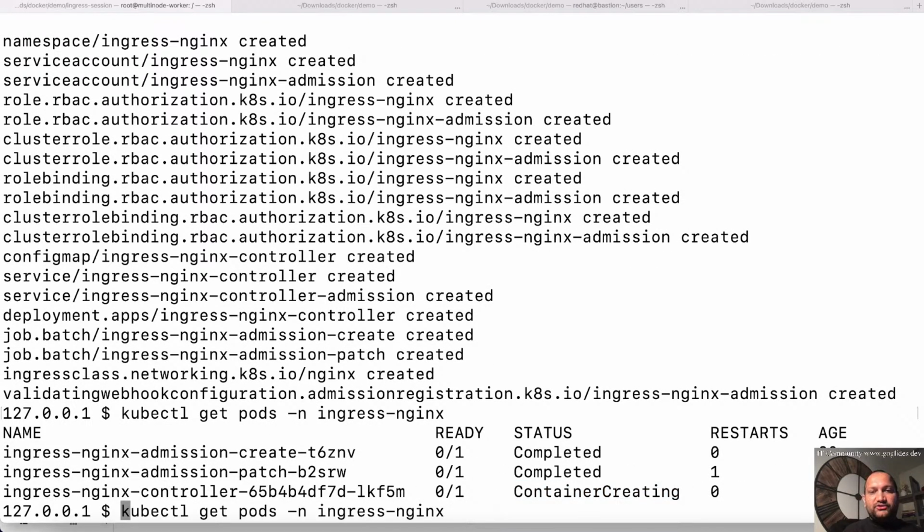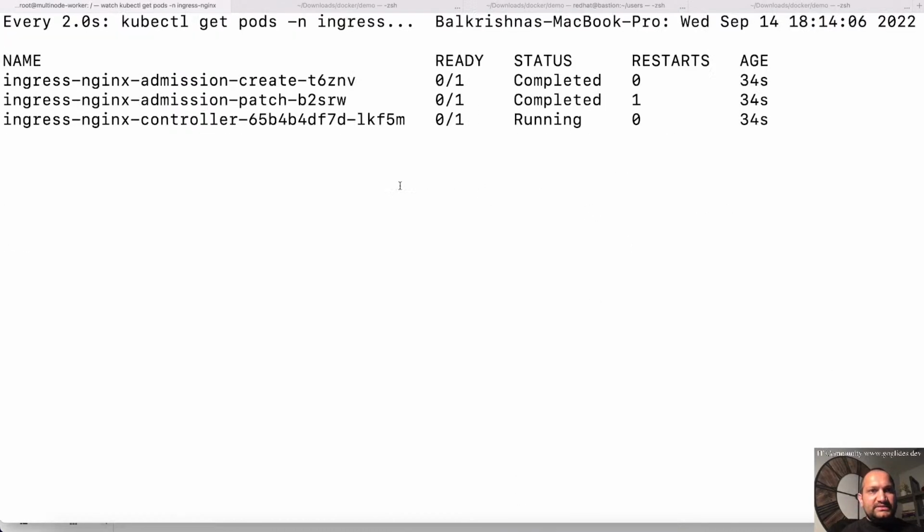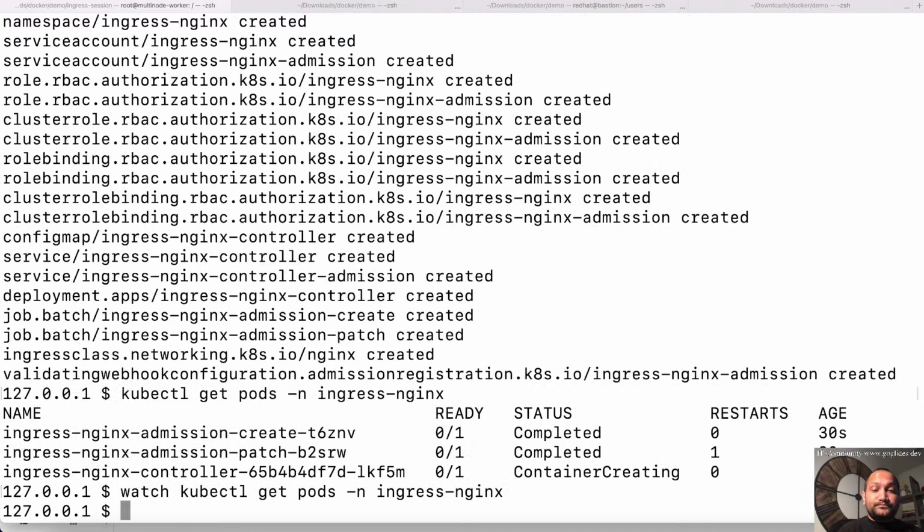So it looks like it's still trying to deploy. I can see the admission controller or the job is already applied, or at least I can see one reboot for this one. Possibly this is trying to do some kind of patch in this one, which is not running at the moment, and eventually it will run. So you can already see this is running now. It's creating the containers, but the health check is not passing at the moment. Now the health check is also passing, right?